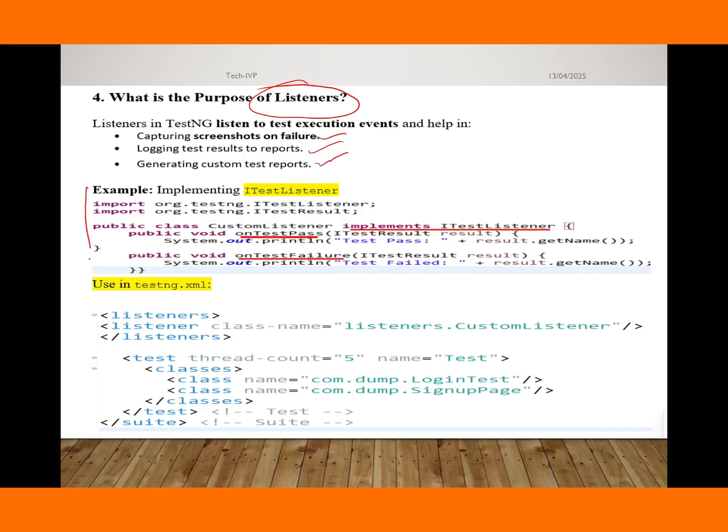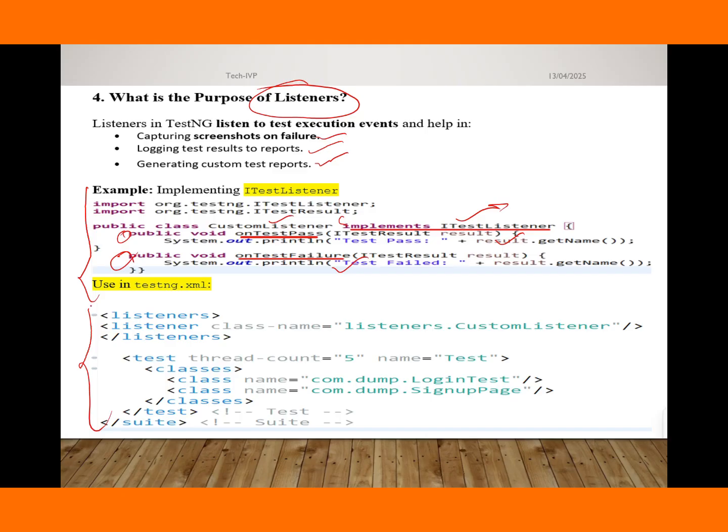So guys, this one is an example. This is a class, the custom listener class, and here we have implemented ITestListener. In this one we have created two methods, one is onTestSuccess and the second is onTestFailure. Once a test passes, the first will be executed, and if our test case fails, the second will be executed. And this one is our XML file.